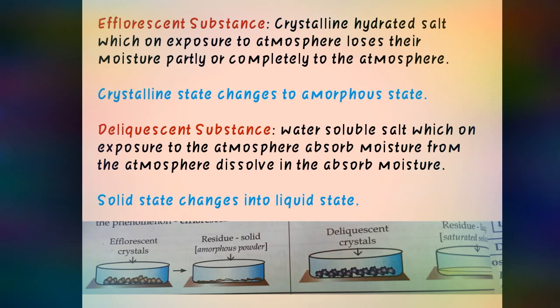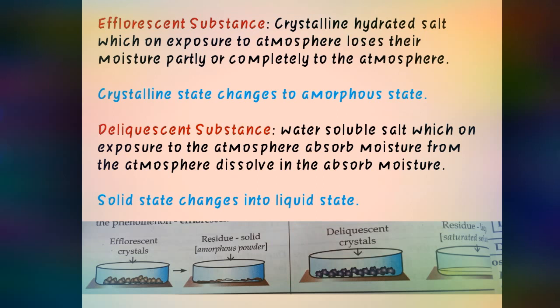Keep in your mind, an efflorescent substance will always be a hydrated substance, which when exposed to the atmosphere, will change its crystalline state to amorphous state.